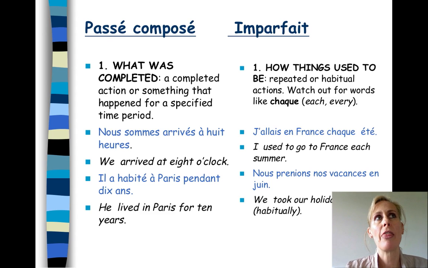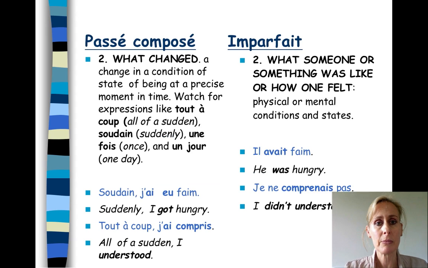Note also that, and don't be confused, in English we often use would. Every year we would go, and it might sound like the conditional. It's the imperfect in French. Every year we would go on holidays, we would go to the beach, we would ride our bikes. We used to is what it means. It's a habitual action. It's the imparfait.